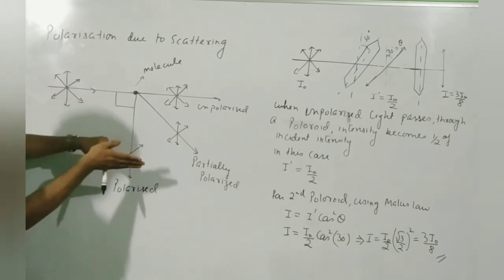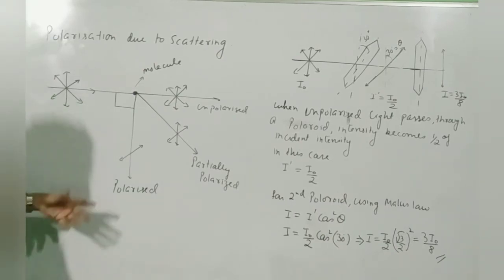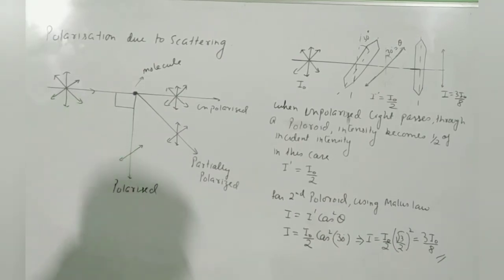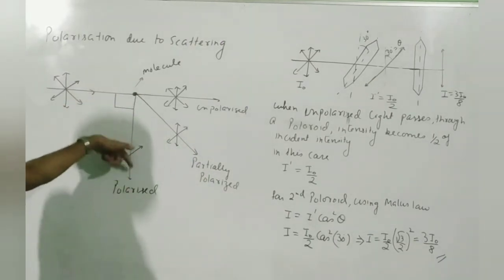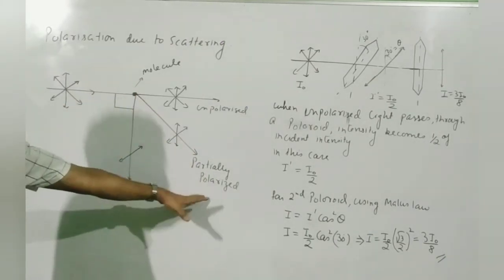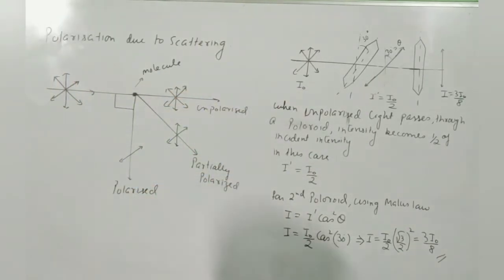Okay, that's too much detail, but you can skip those things. Just know which light is polarized. That much only you have to know. The light which is scattered at an angle of 90 degree from the direction of incident ray is completely polarized. At any other angle it is partially polarized, and the one which goes straight remains unpolarized.